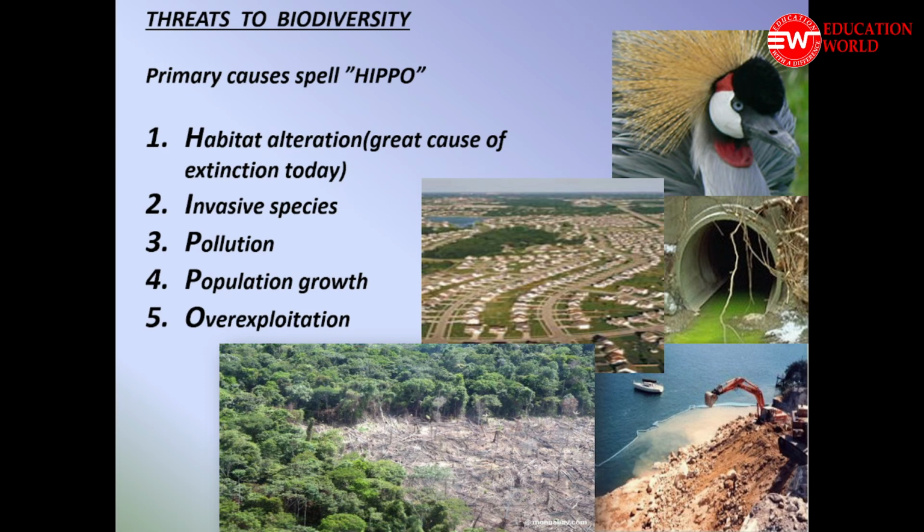The first one is habitat alteration. We are doing deforestation on a mass scale, on commercial levels, and we are clearing the grounds in order to make big buildings, huge industries and other developmental activities. But keep in mind, when you cut one tree, you are snatching the habitat of more than 500 birds.